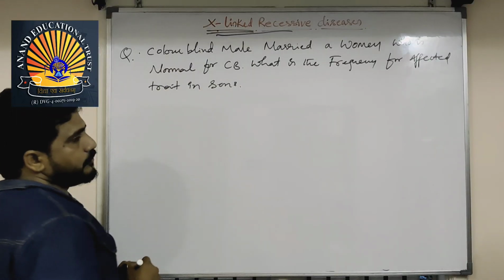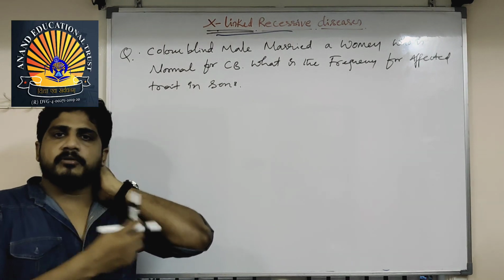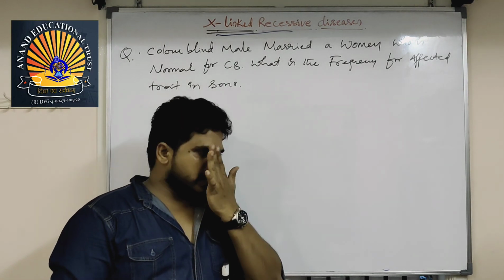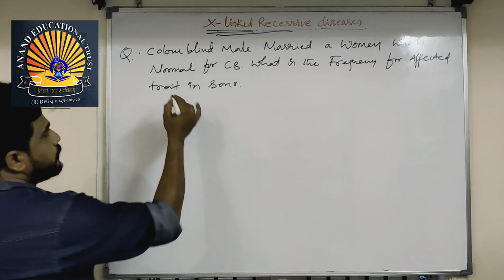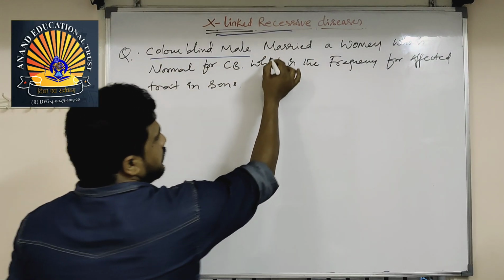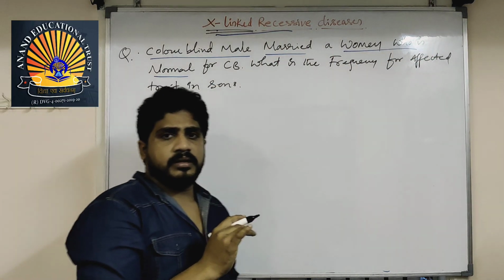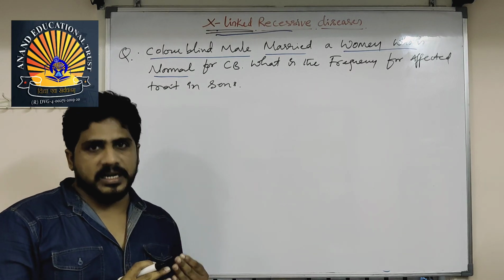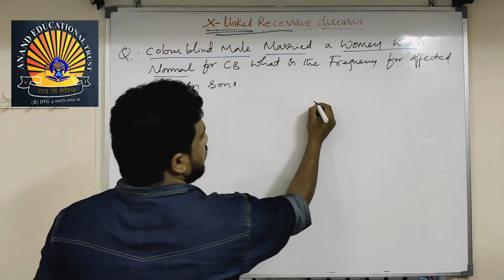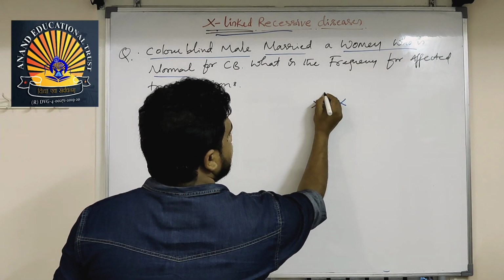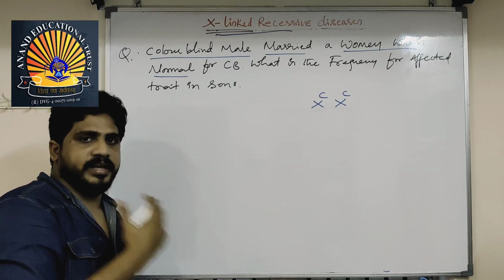So let me give you another question on hemophilia. This is a different kind of question. This time I am taking an example from color blindness. Hemophilia also can be taken, but hemophilia I already explained. Now this time, color blindness. See, understand the question perfectly. A colorblind male married a woman who is normal. Here the female partner is normal. Colorblind is represented by C, hemophilia by H.